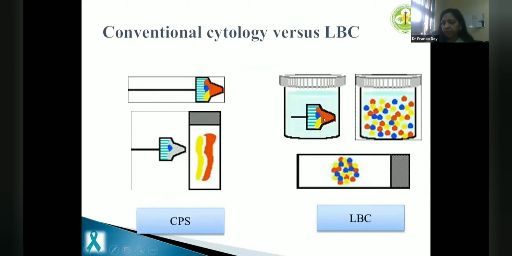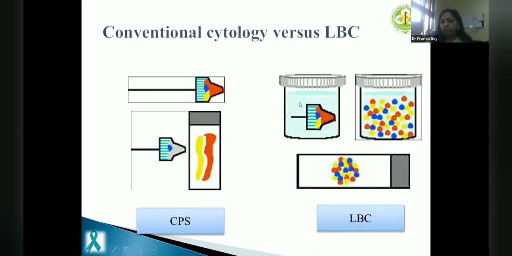Now we put the brush head into the vial in SurePath, and rinse the brush head into the liquid preservative in ThinPrep. So all the cells are there in the sample, and when we vortex this sample, benign as well as malignant cells, like these blue cells, the plastic cells, will be all around the sample. When we prepare the slide from this sample, they will be homogeneously distributed on the slide. That's the beauty of liquid-based cytology, that everything is represented and we are not discarding cells.